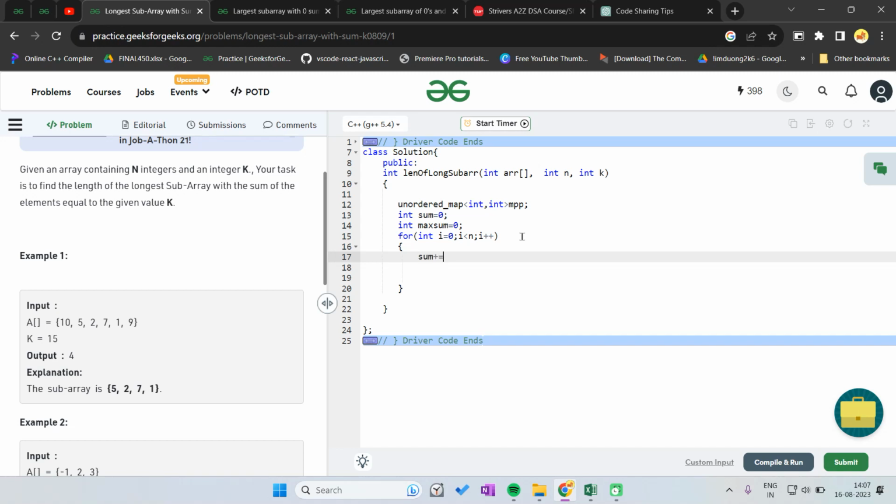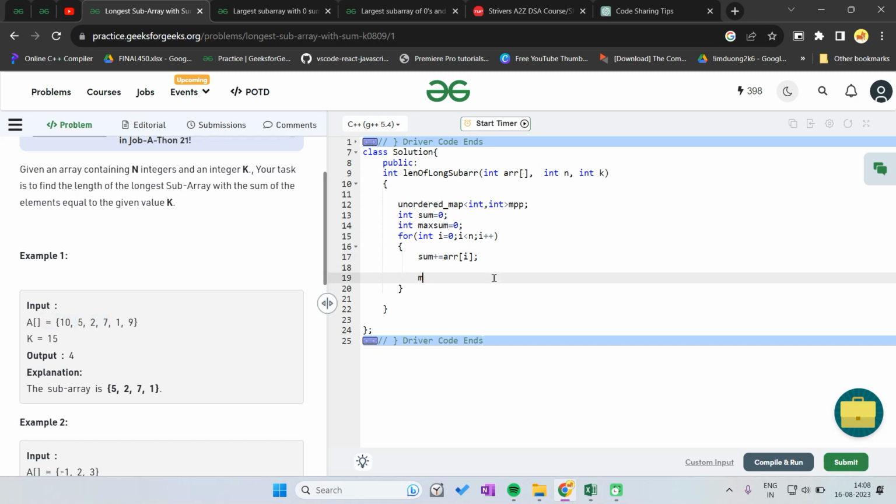Now I am saying sum plus equal to arr[i]. So I am adding every value of the array to sum. First the sum value is 10, then 10 and 5 is 15, then 10, 7, 17, then the sum is 24, and so on. Now I am storing the sum value against indexes. So at index 0 the sum is 10, at index 1 the sum is 15, at index 2 the sum is 17, at index 4 the sum is 24, like that.